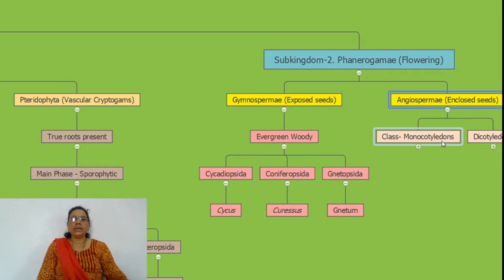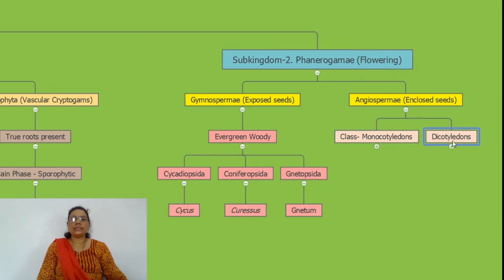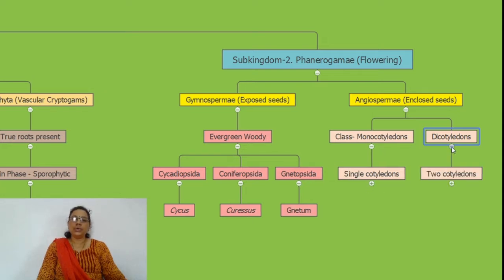Division angiosperms is divided into two classes, monocotyledons and dicotyledons, differentiated by their number of cotyledons. Monocotyledons have a single cotyledon, and dicotyledons have two cotyledons. The root in monocots is fibrous, and in dicots it is the taproot system.